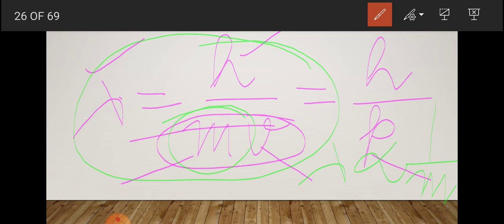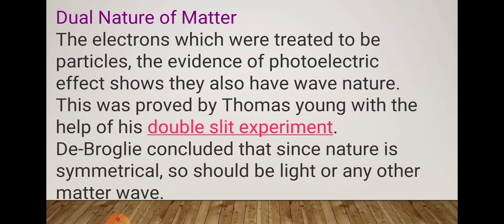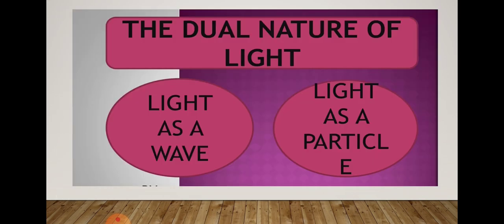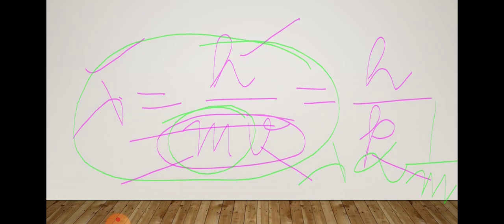The waves associated with particles in motion are called matter waves or de Broglie waves. These waves differ from electromagnetic waves. Dual nature means the electron will behave like light: as a wave and as a particle.